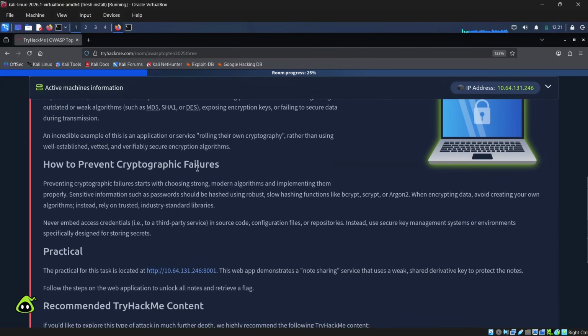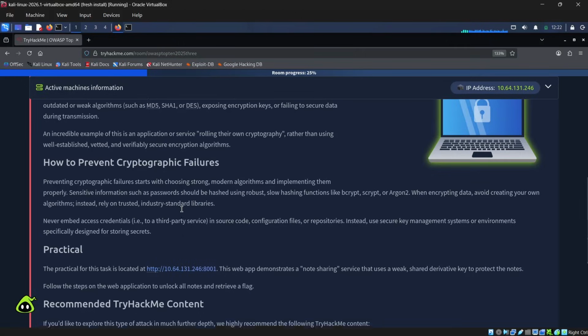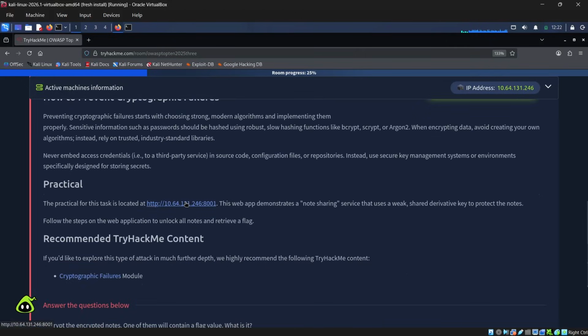So how can you prevent these cryptography failures? Preventing cryptography failures starts with choosing strong modern algorithms and implementing them properly, right? Sensitive information such as passwords should be hashed using robust slow hashing functions like bcrypt, scrypt, or argon2. When encrypting data, avoid creating your own algorithms. Instead, rely on trusted industry standard libraries, right? So yeah, you have the practical thing. So let's move on to the practical one.